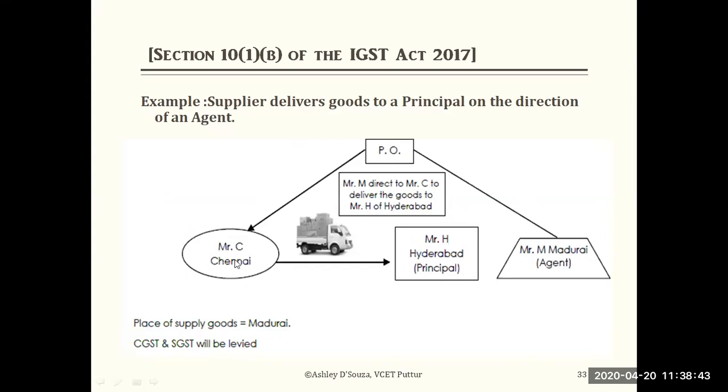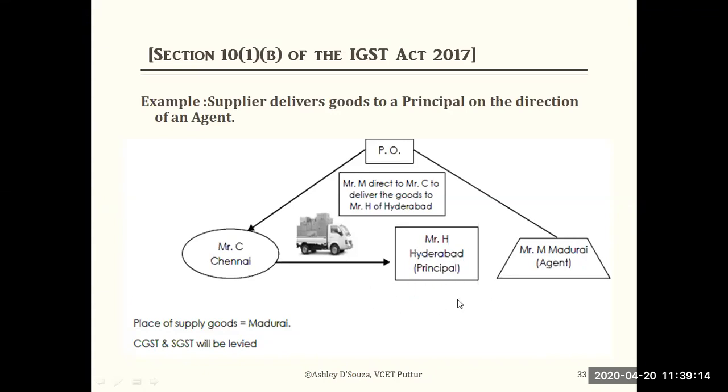Mr. C is supplying, correct? But what happens here? Supplier delivers goods to a principal on the direction of the agent. Here one more person, an agent, has come. The agent is in Madurai, Tamil Nadu only. Mr. M is one more agent, who has directed Mr. C to send the goods to Hyderabad. He is the principal.